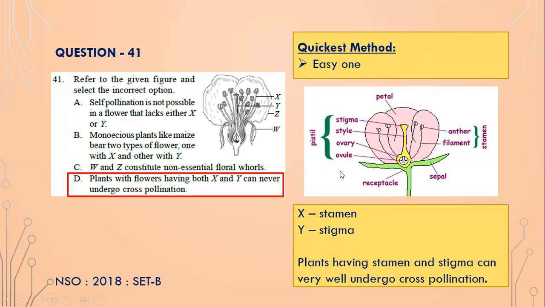So plants with flowers having both X and Y can never undergo cross pollination, which is incorrect, isn't it? So this you normally see on Discovery or National Geographic. When the bees sit on the flower, the pollen from the anther sticks to the bees. And when they go to another flower, they can deposit the pollen on the top of the stigma. The pollen then drops down and fertilizes the ovule, and then it forms the seed, isn't it? So option D is incorrect.